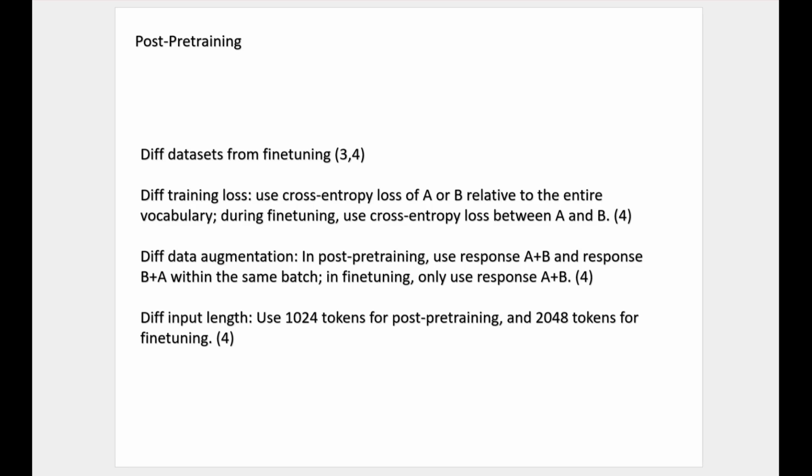Another difference in the first place solution between those 2 phases is that they use data augmentation in the post-pre-training phase, swapping positions of response A and B, thus doubling the data volume. But in the fine-tuning phase, they didn't do this. Additionally, in the post-pre-training phase, they only used a token length of 1024, while in the fine-tuning phase, they used 2048 tokens. And this can save training cost.